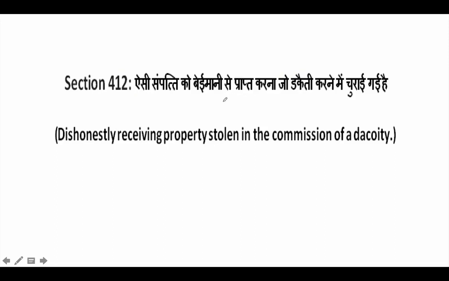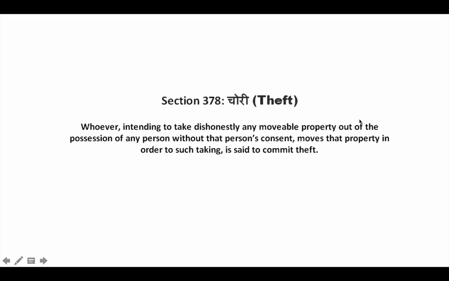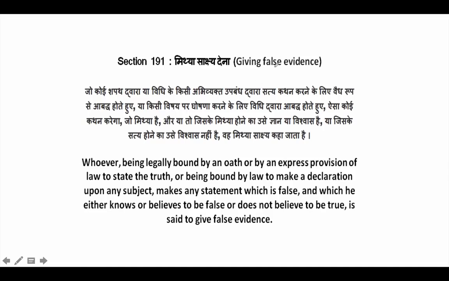Section 412 is when you dishonestly receive property and that property has been stolen by somebody as an act of a dacoity. So dishonestly receiving property that is stolen in the commission of a dacoity, you will be tried in section 412. Then this is one of the most important and most common questions. Theft is under section 378. So theft means when you dishonestly try to take a property of someone without that person's consent, that comes under theft.